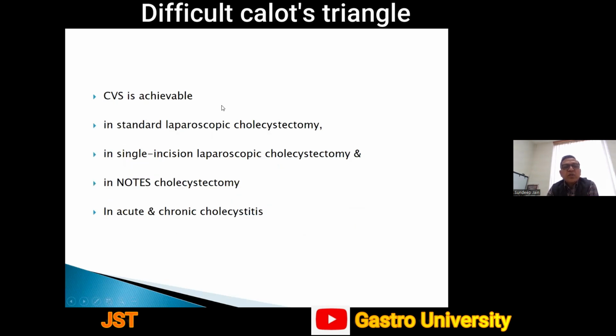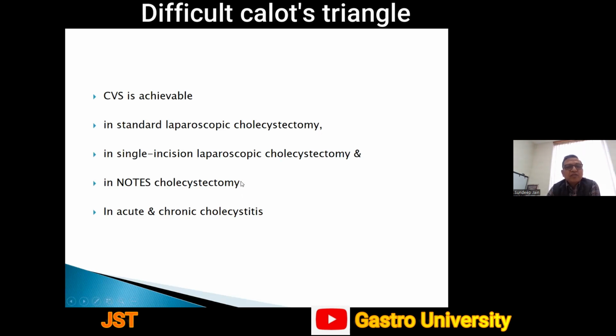CVS is achievable no matter what the intraoperative situation is. It is achievable in standard laparoscopic cholecystectomy. It is achievable in single incision laparoscopic cholecystectomy. It is achievable in NOTES cholecystectomy, and it is achievable in severe forms of acute and chronic cholecystitis. So in any situation, if we are going for laparoscopic cholecystectomy, we must achieve critical view of safety.